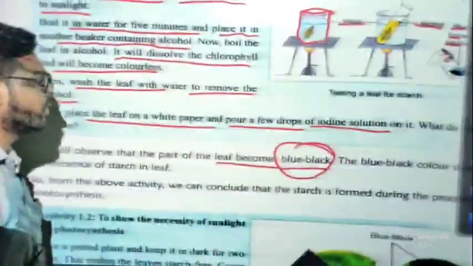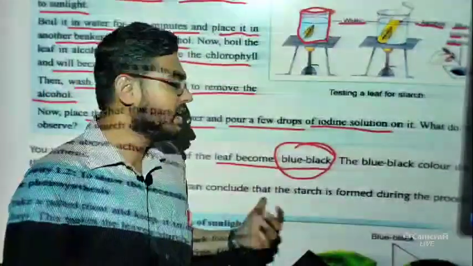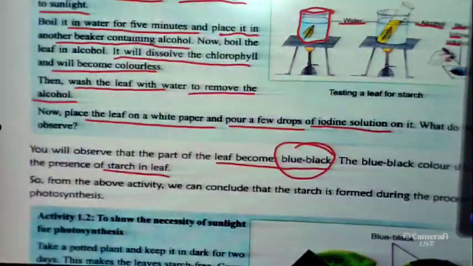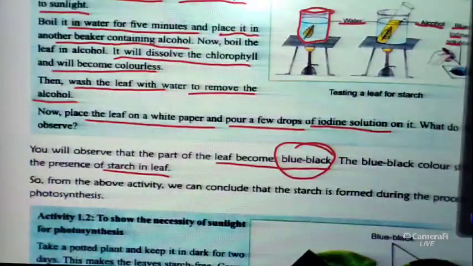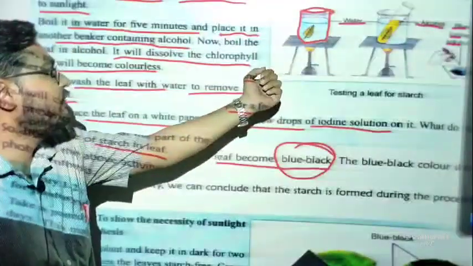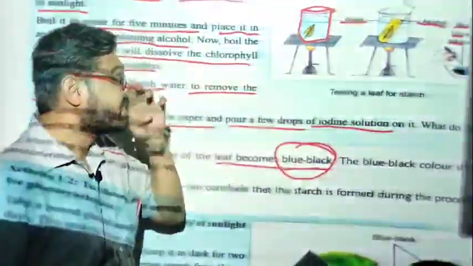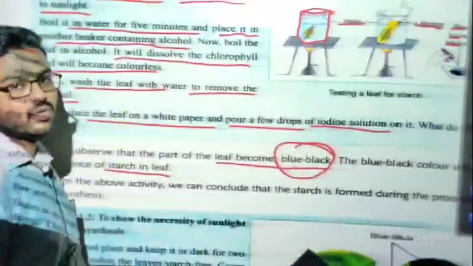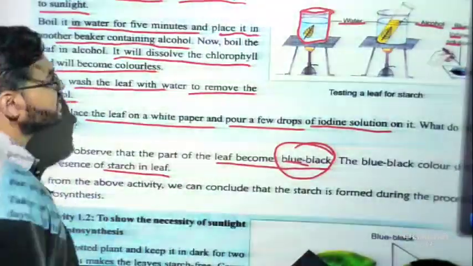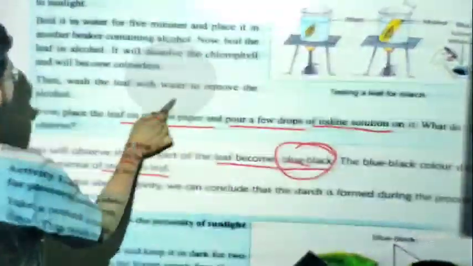If you get this blue or black color after doing this activity, it shows the presence of starch in the leaf. So this is a very easy activity. What we have to do is simple: take a leaf, boil it for a few minutes, put it in alcohol, and after washing the leaf, put some iodine solution. If it turns blue or black, then we can easily say that yes, starch is present in this process of photosynthesis.